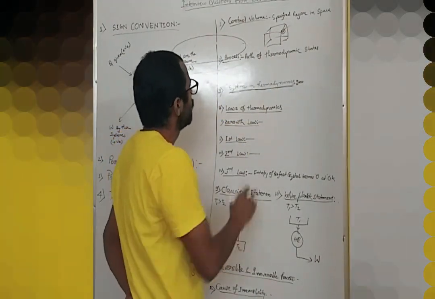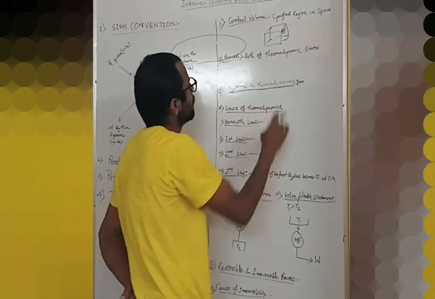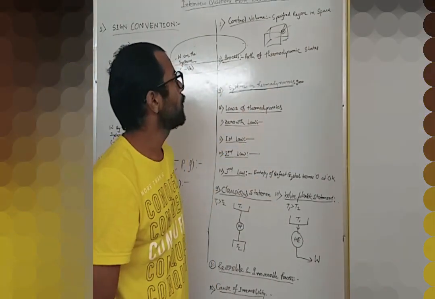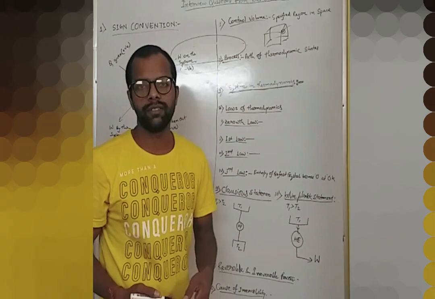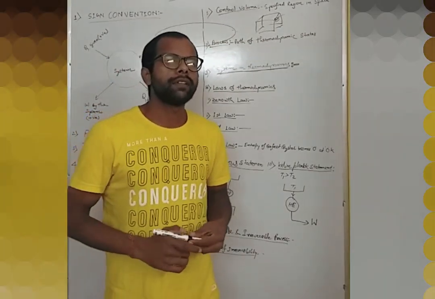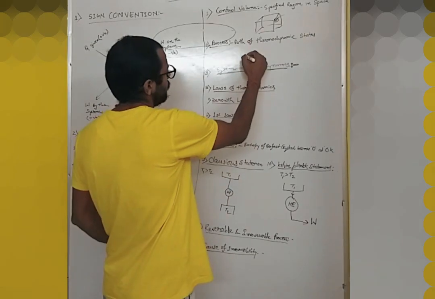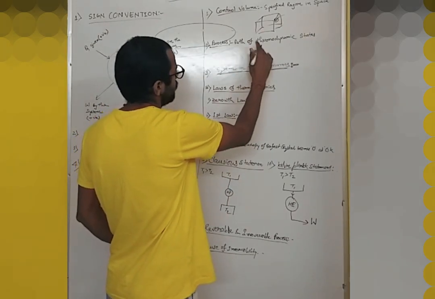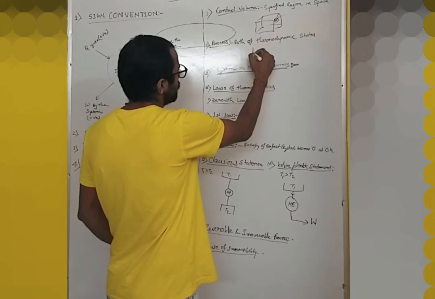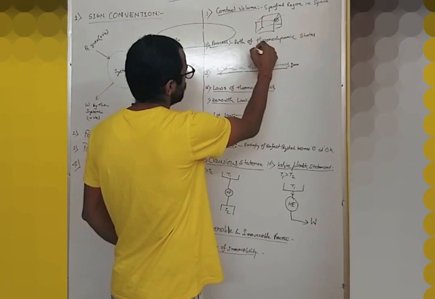Next question is process. What is a process? A process is basically a path of thermodynamic state. I am explaining with the PV diagram.